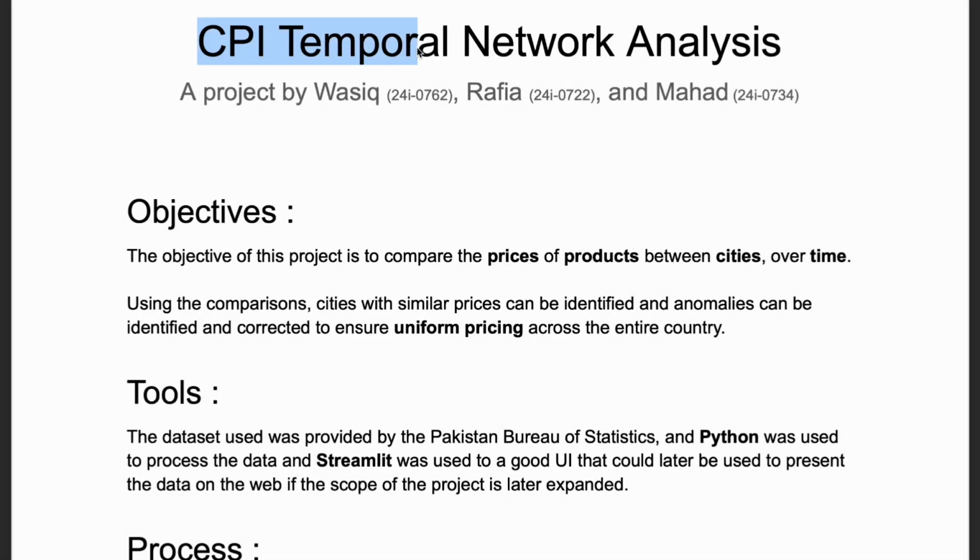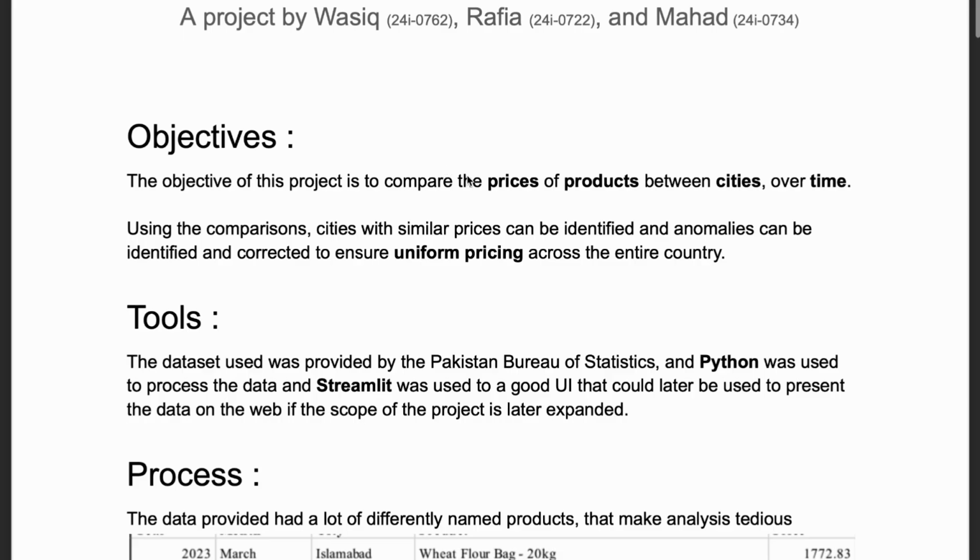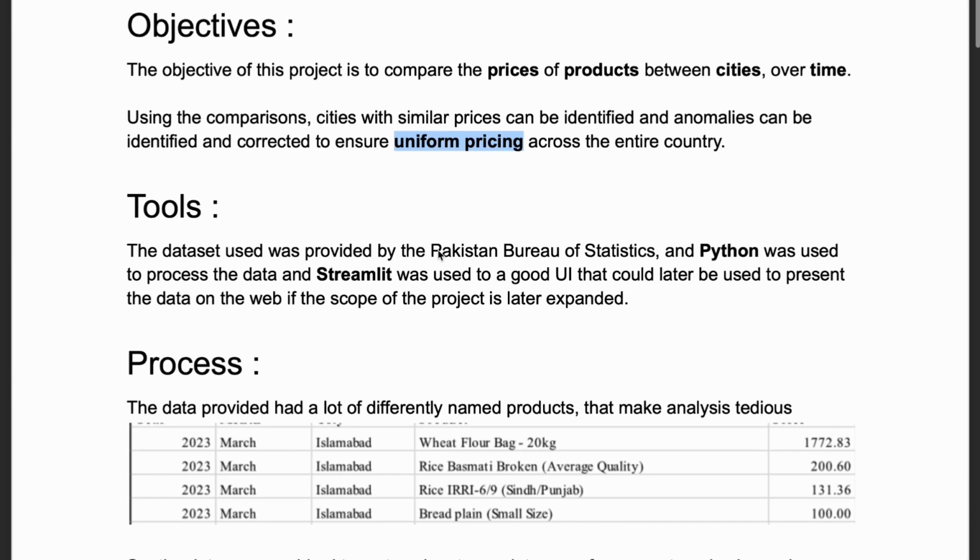Our project is the CPI Temporal Network Analysis. The primary objective is simple: to compare the prices of products between cities over time. Using these comparisons, we aim to identify cities with similar pricing and identify and correct anomalies to ensure uniform pricing across the entire country. We sourced our data from the Pakistan Bureau of Statistics.